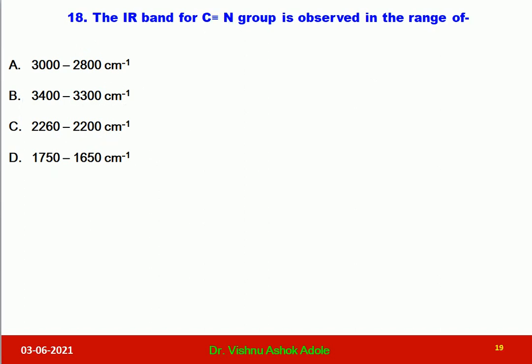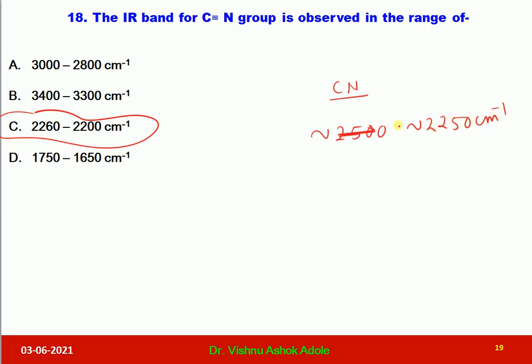Let us go for question number 18. I think it is a simple question. The question is, the IR band for the nitrile C triple bond N group is observed in the range of. So the correct option is this one, that is C, 2260 to 2200 reciprocal centimeter. Nitriles generally show the stretching frequency at nearly 2250 reciprocal centimeter. So this is a very important thing regarding nitrile. So accordingly, option C is the correct one.